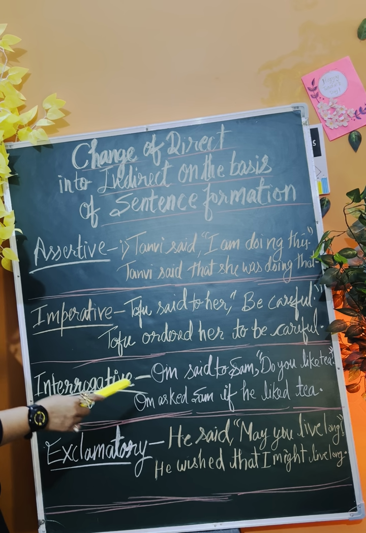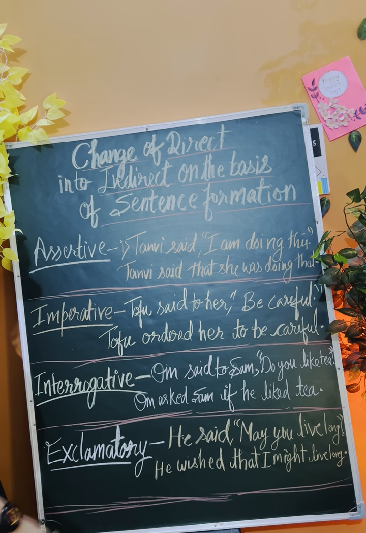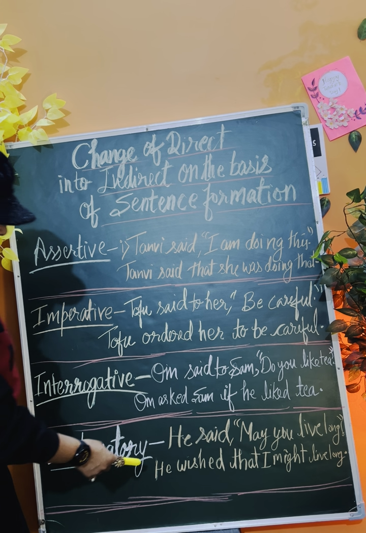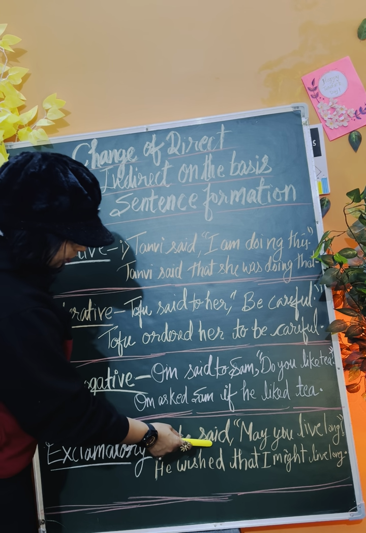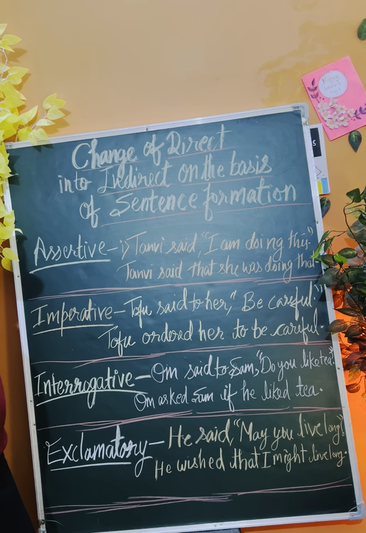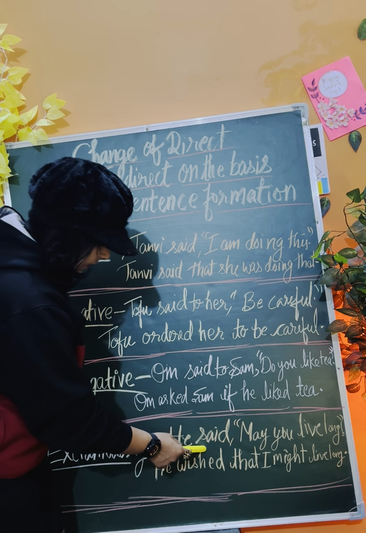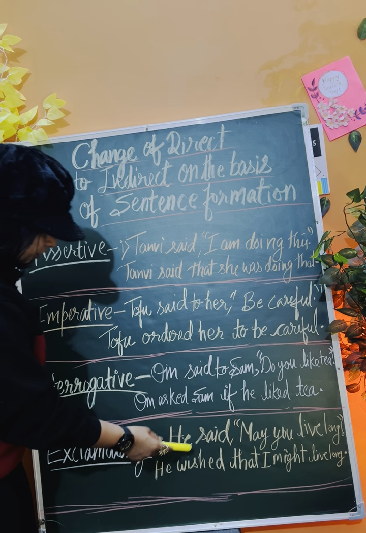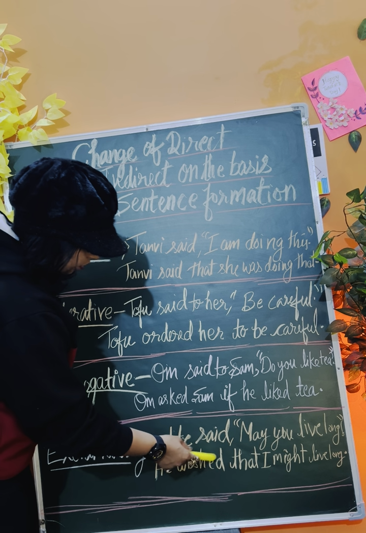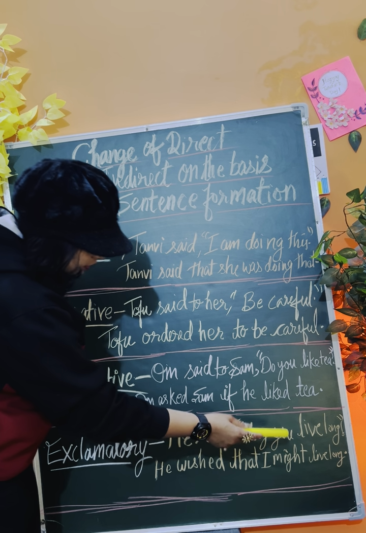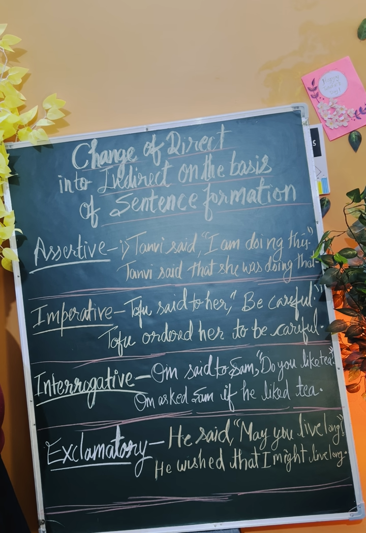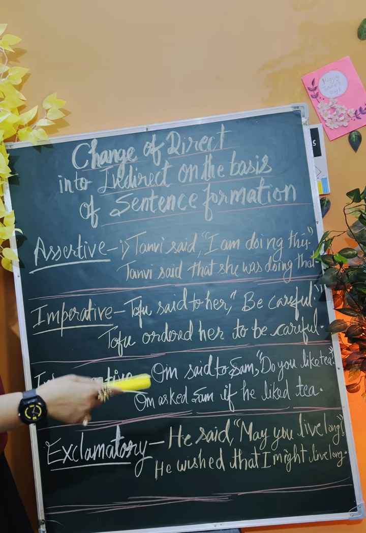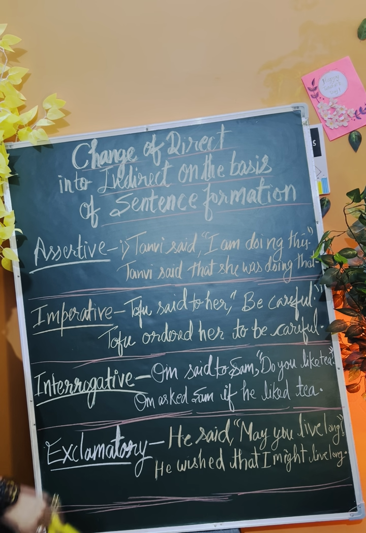Next is exclamatory sentence. In exclamatory, how will the sentence change? He said, "May you live long." At the place of said, "may you live long" is a kind of wish. So in that case, instead of using said, you will change the word. He wished that I might live long. He wished me that I might live long. Like that, the sentence will be changed.